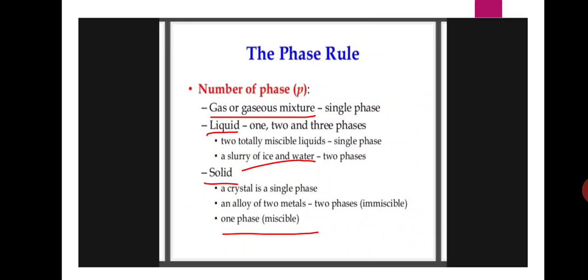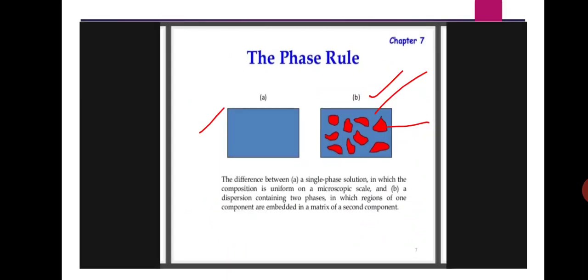A gas or gaseous mixture is a single phase. Liquids can be 1, 2 and 3 phases, or two totally miscible liquids form a single phase. A slurry of ice and water has two phases. For solids, a crystal is a single phase, and an alloy is a two-phase system. Okay, one phase is miscible.